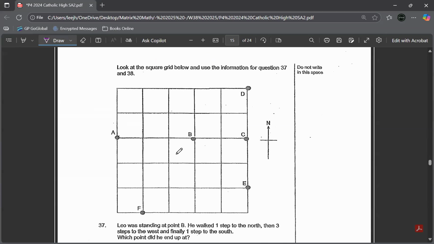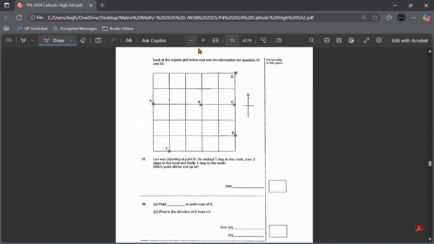Next one. Okay, this one is a bit big. So look at the square grid below and use the information for question 37 and 38. Leo was standing at point B, so he's here.